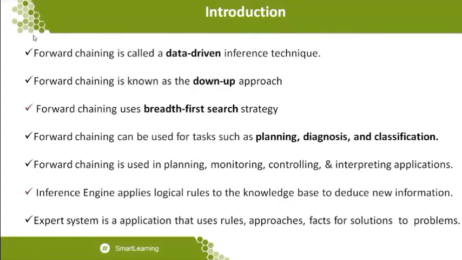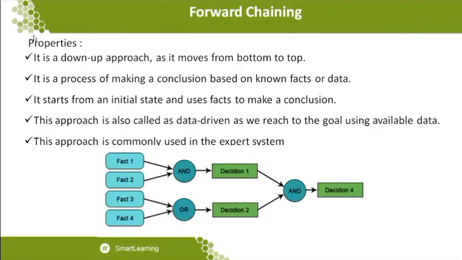So all these kinds of solutions to the problem can be done in the name of forward chaining. There are some properties of forward chaining that you should know very clearly. The basic property is that it is a bottom-up approach, moving from the bottom to the top. It is a process of making a conclusion based on the known facts or data. That's why it was told very clearly: you have known facts, and from those facts you want to conclude. That is very important. For example, if it is a propositional logic statement, we can conclude very clearly whether it is true or false.